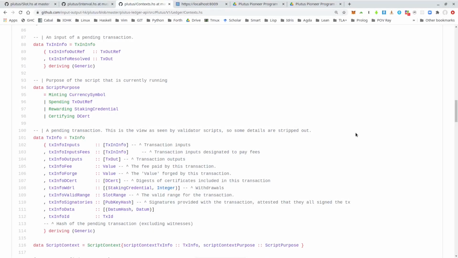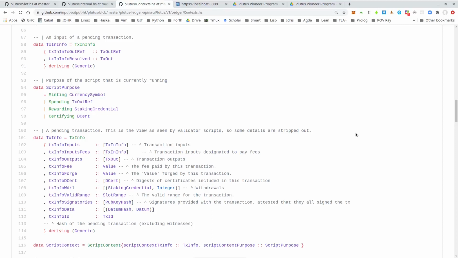When I explained the extended UTXO model in the first lecture, I explained that in order to unlock a script address, the script attached to the address is run, and that script gets 3 pieces of input: the datum, the redeemer, and the context. And in the second lecture, we saw examples of that, and we saw how that actually works in Haskell. We saw the low-level implementation where all 3 arguments, datum, redeemer, and context, are represented by the